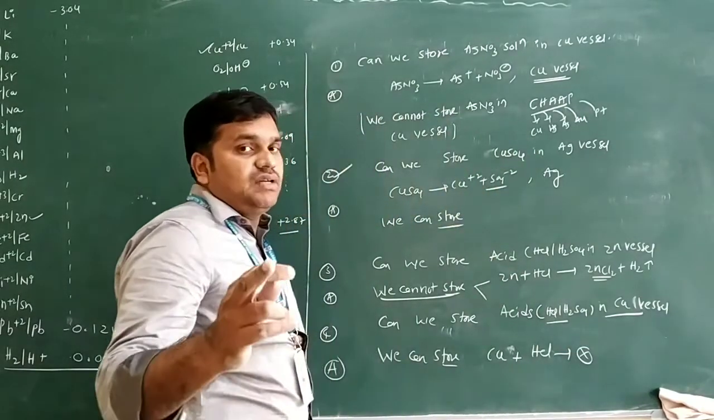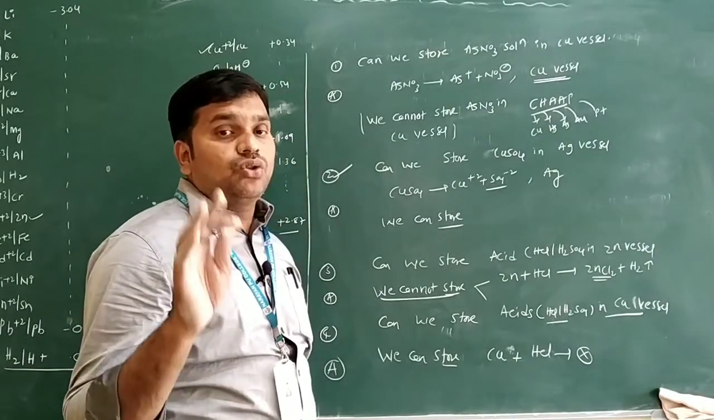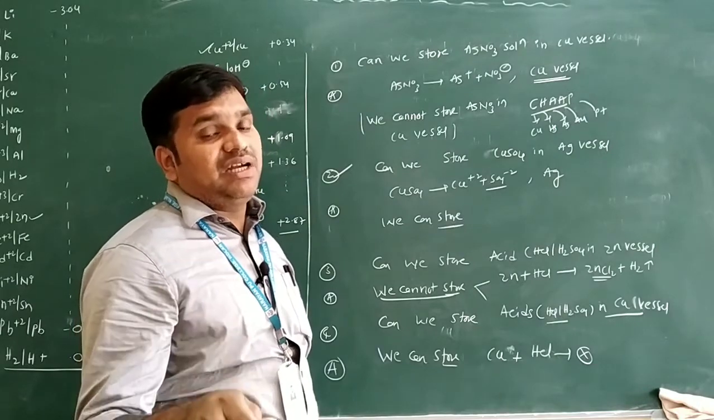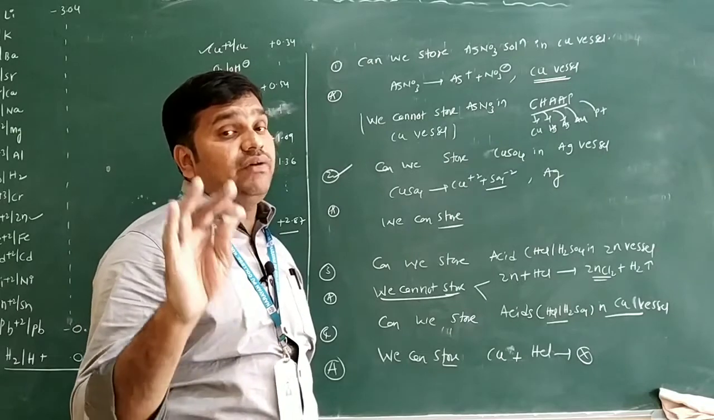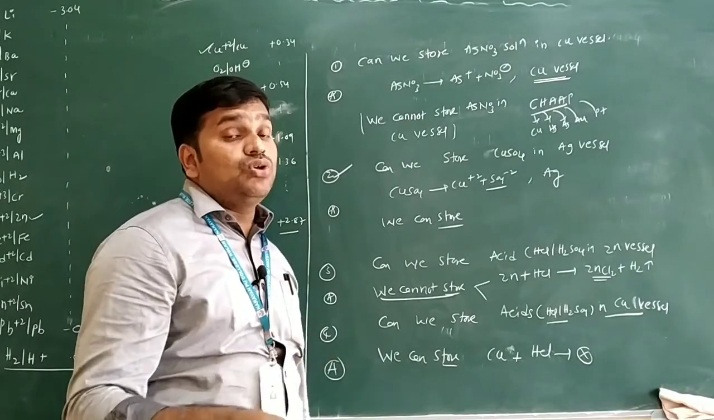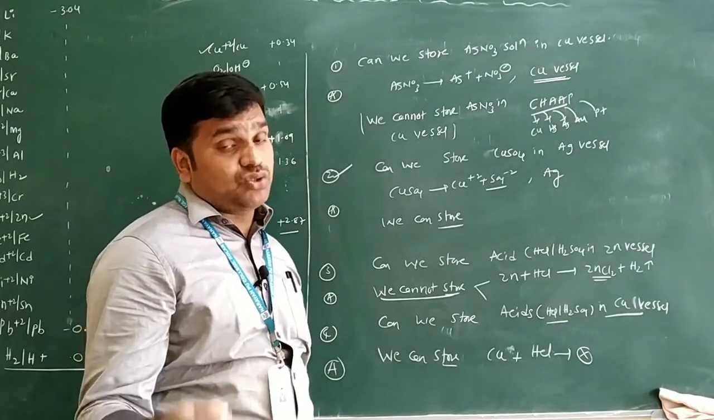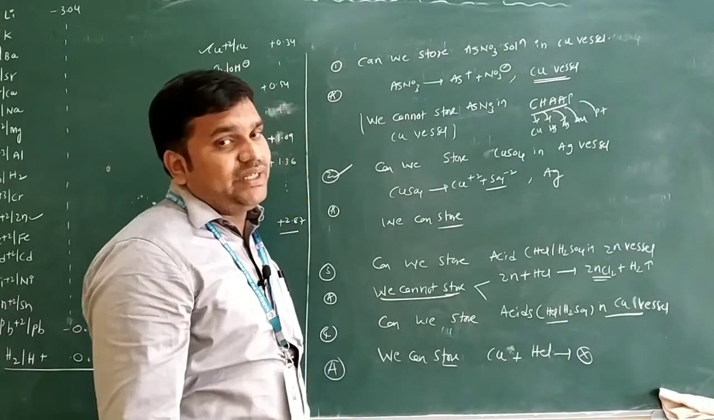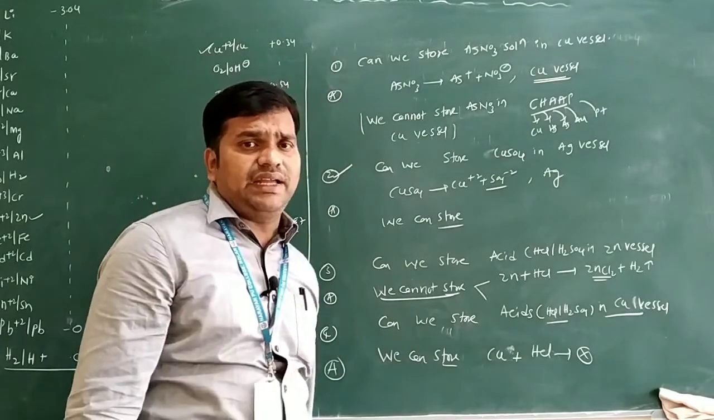Or you can say one more point that I told: the metals with positive SRP values can easily be stored in acids, because they do not react with the acids. The metals which have negative SRP values react with acids, so those acids cannot be stored in those metals. This is regarding the reactivity series, the electrochemical series. I think you will get clarity regarding these questions.